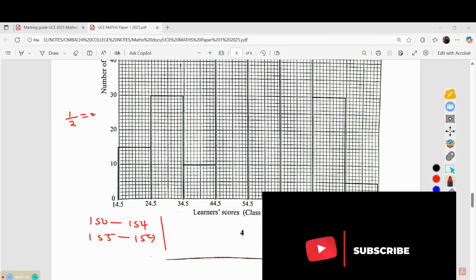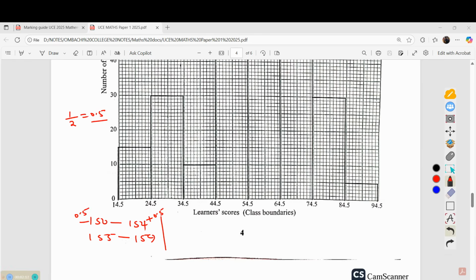You get this 1, you divide it by 2, and you will get 0.5. This 0.5 is the value that you will add on this one here, and subtract on this one here. So your class boundaries will be 149.5 to 154.5. Then you subtract 0.5 here and add 0.5 here, so the next will be 154.5 to 159.5. These are what we call the class boundaries.